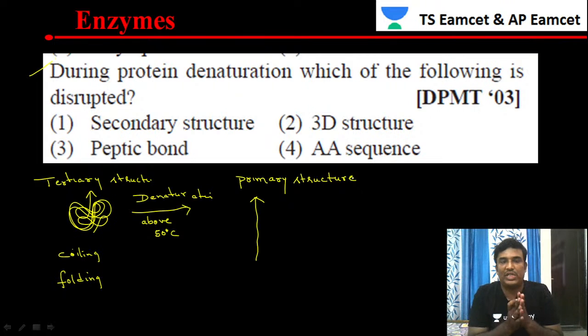According to our question, when a protein is denatured, which of the following is disrupted? The 3D structure is disrupted, because the tertiary structure is disrupted and we form the primary structure. So that is the answer. The 3D tertiary structure will be disturbed, and that will be our answer in this case.